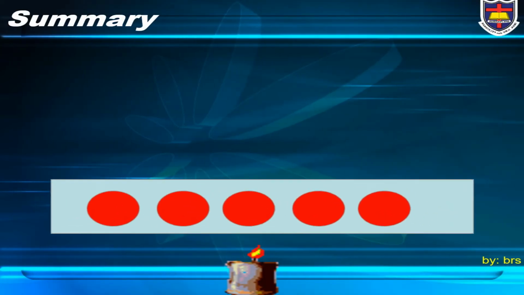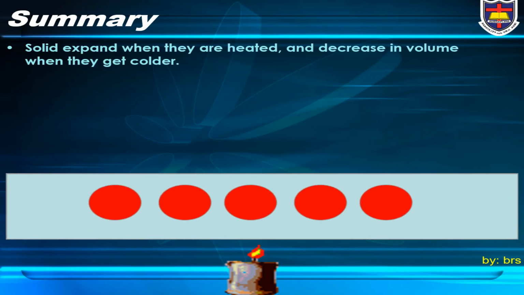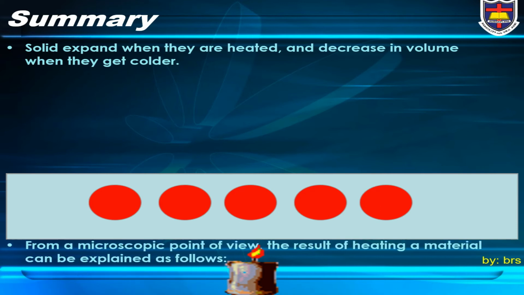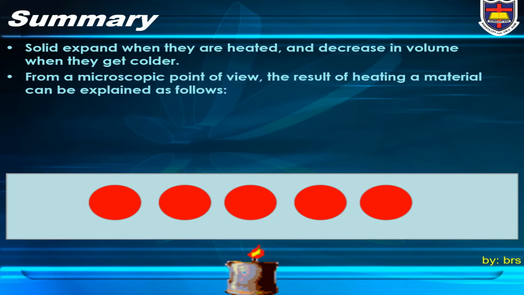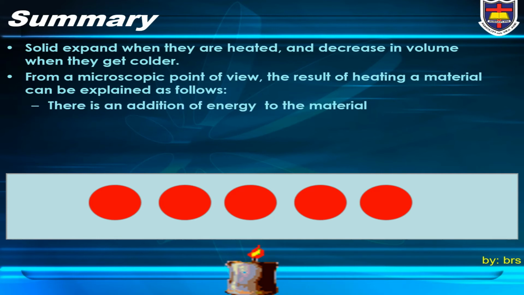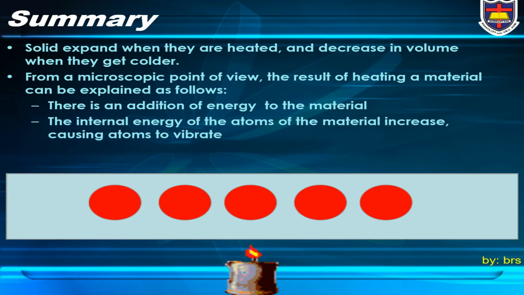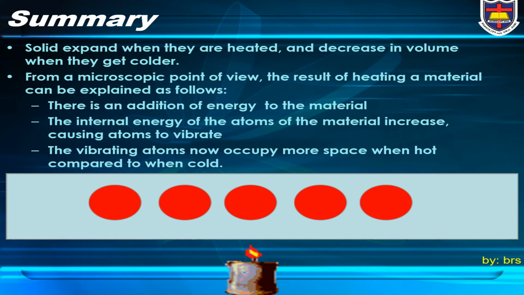Summary: solids expand when they are heated and decrease in volume when they get colder. From a microscopic point of view, the result of heating a material can be explained as follows. There is an addition of energy to the material. The internal energy of the atoms of the material increases, causing the atoms to vibrate. The vibrating atoms now occupy more space when hot compared to when cold.